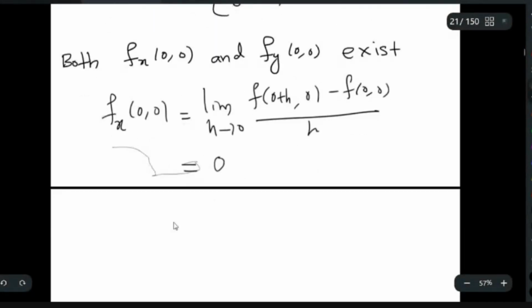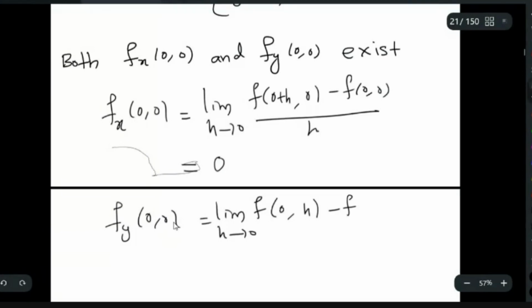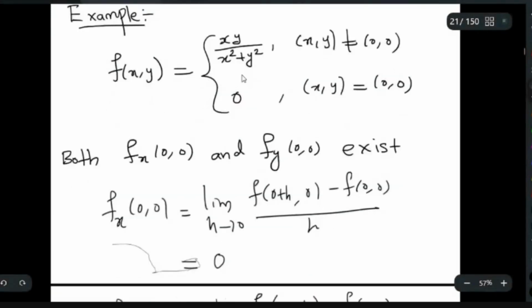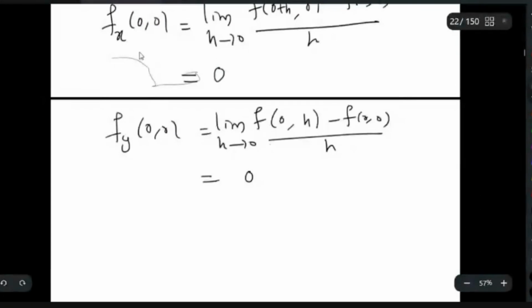Similarly, you can see this fy of 0, 0. What is that? That is limit h tending to 0, f of 0, h minus f of 0, 0 by h. This also you will get 0, because f of 0, h is 0, because in the numerator of this function x is there. So x into something, and x is 0 here, so it is totally 0. So both you are getting as 0.